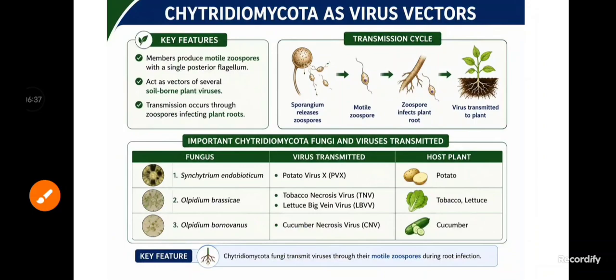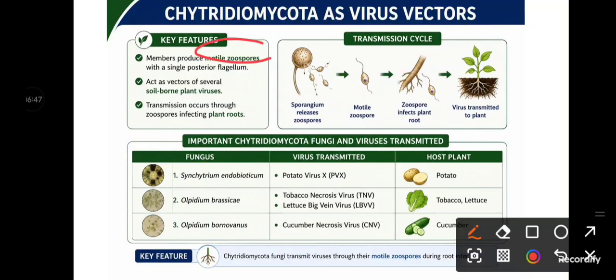So first, the Chytridiomycota. In Chytridiomycetes, the key feature, as you know, is that they have motile zoospores, and the major characteristic is the presence of a single posterior flagellum, okay. The virus is soil borne, and the transmission occurs through the infection of zoospores into the roots, okay.